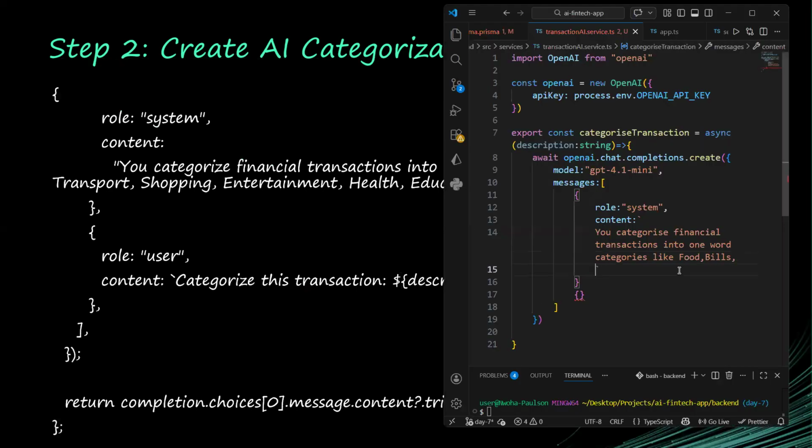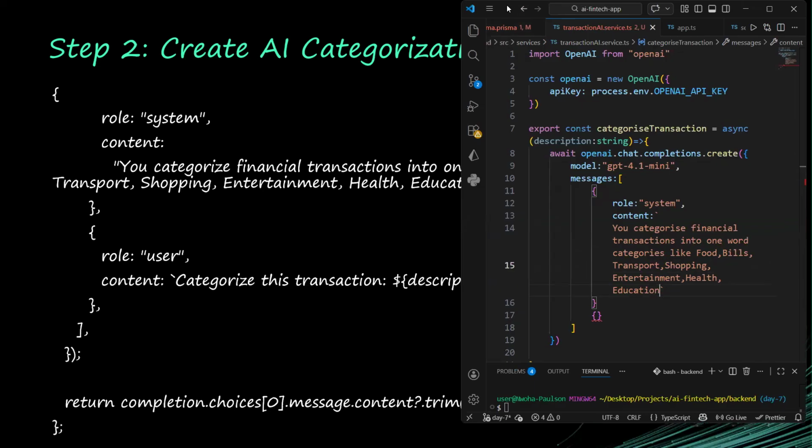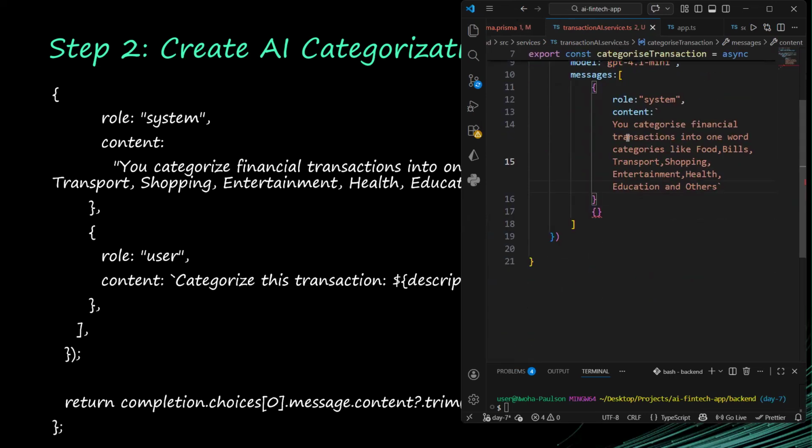Okay, so bills, transport, shopping, then entertainment, health, what else? Education. Okay, seems like education and others. All right, so that is the first message object there.